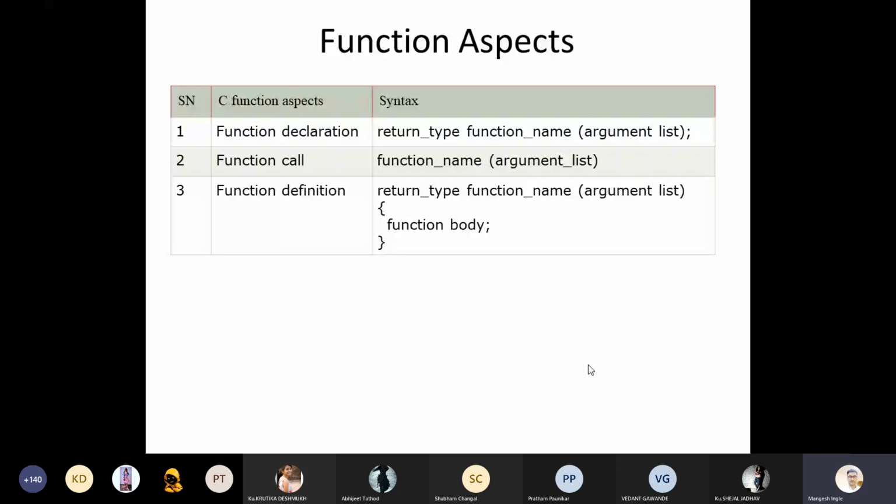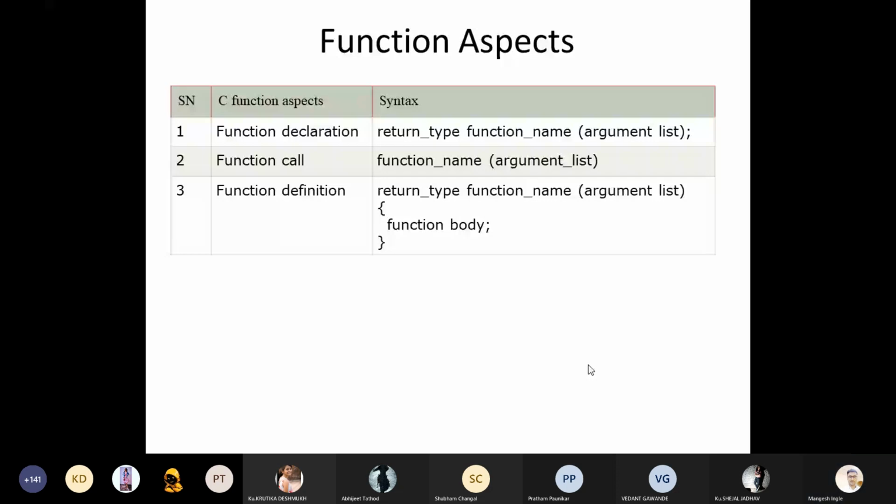With the help of the first row, you can see what a function declaration is. It's the proper syntax. You can see on your screen the return type, function name, and argument list. I hope everyone is familiar with these 3 terms, like what the return type is, what the function name is, and what the argument list is, because we have spent so much time on that, right?